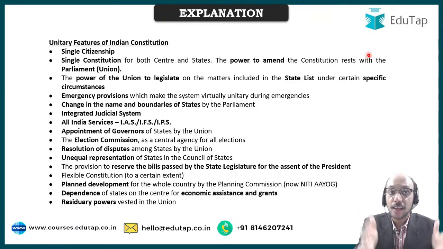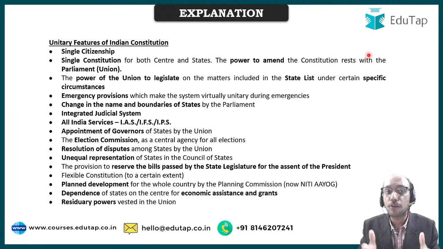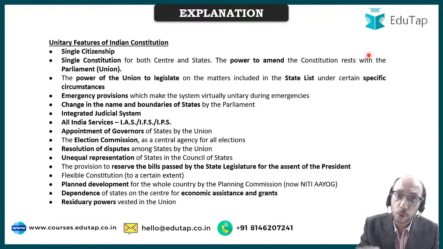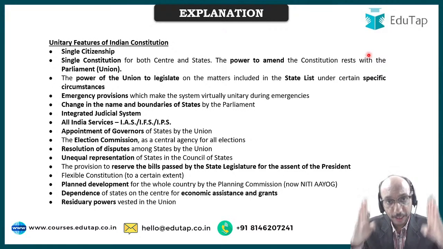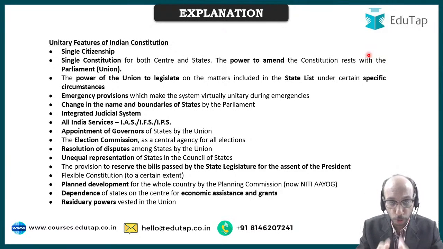We are making appointment of governors. So union government appoints governors in various states to ensure that state governments are following the rule book, that is the constitution, that the governance process in the states is being run as per the rule book, that is the constitution. तो ये कौन देख रहा है? Who is monitoring that the states are in the right direction? Governor is watching. And who has appointed the governor? Governor has been appointed by the union. Therefore union is more powerful than the states, and that is why this is a unitary feature of the constitution.